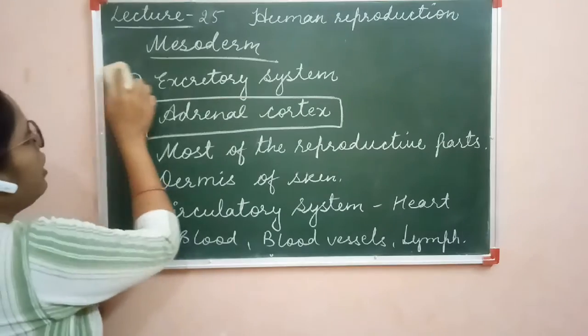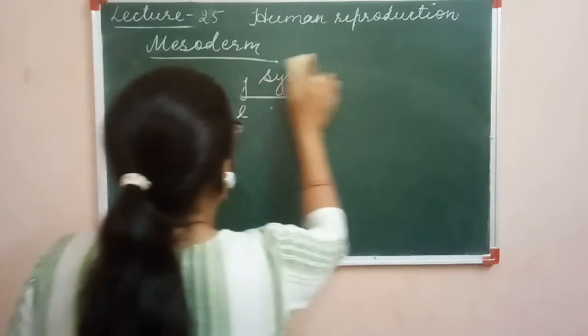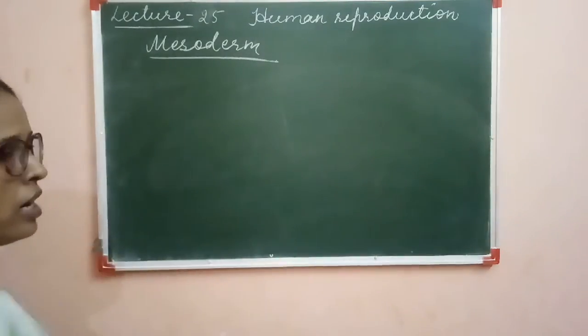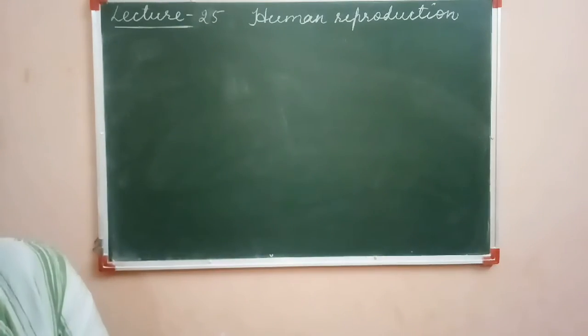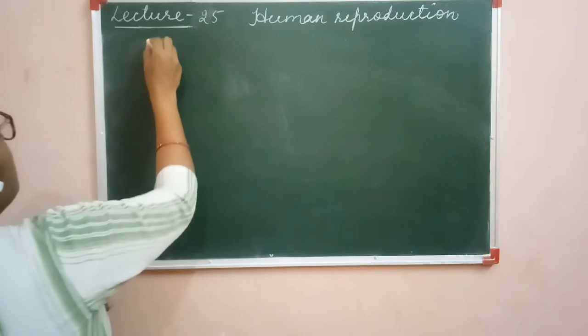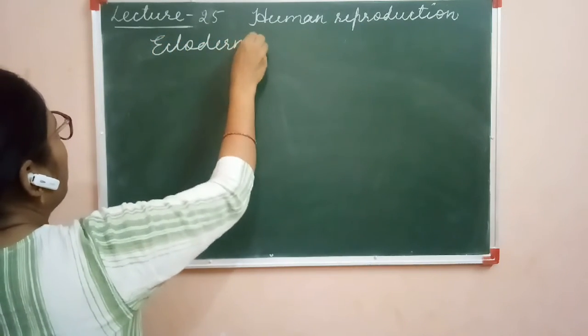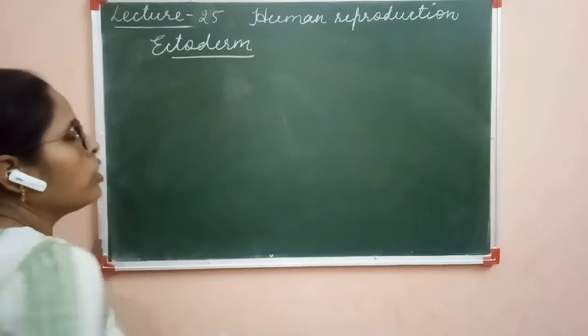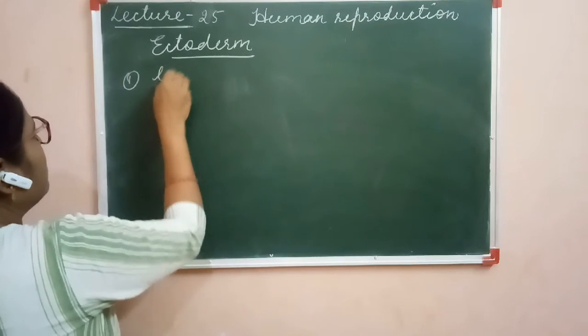Thirdly, we have the ectoderm. What are the parts of the body which are ectodermal in origin? Next one is the fate of ectoderm. What are the parts which originate from the ectoderm? First one is the remaining part of gut.